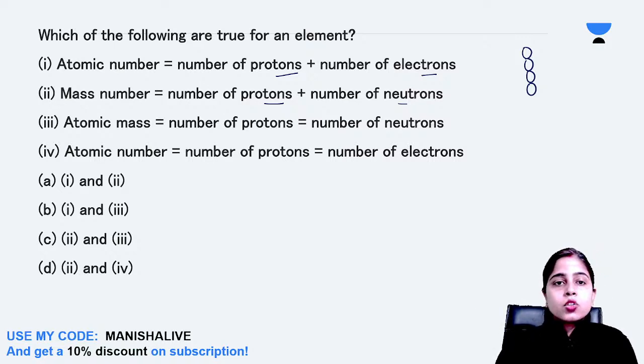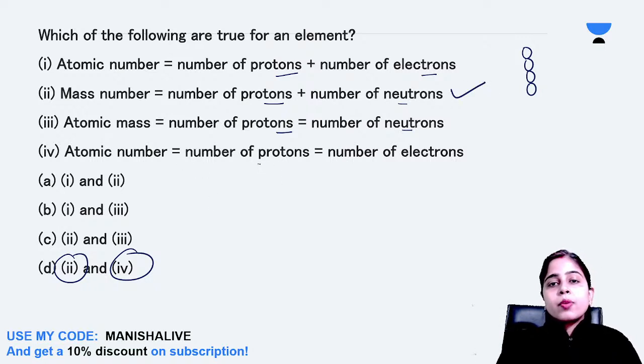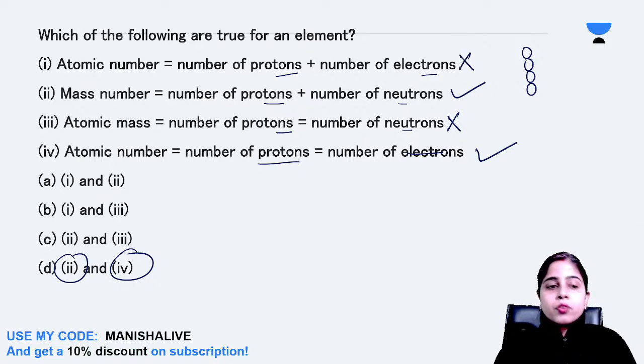Okay, so you are telling me D is the correct answer. Let me check. Atomic mass is the number of protons plus the number of neutrons. So D is number 2 and number 4. Number 2: mass number is equal to the number of protons plus neutrons. Correct. Atomic number is equal to the number of protons, which is equal to the number of electrons. Correct. Atomic mass can never be equal to the number of protons and neutrons separately, and atomic number is never the sum of these two. So of course 2 and 4 is correct.